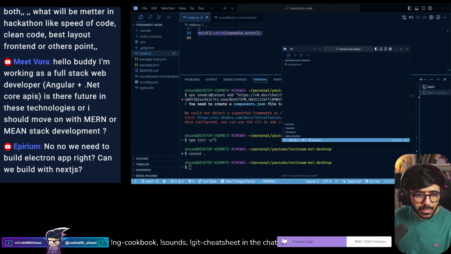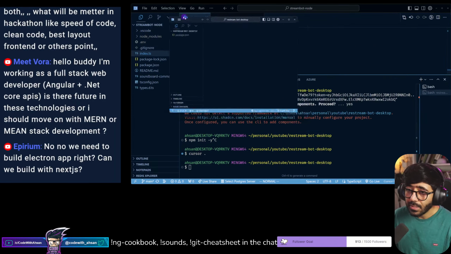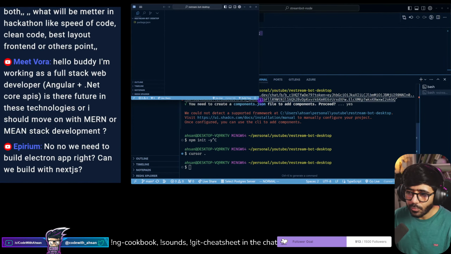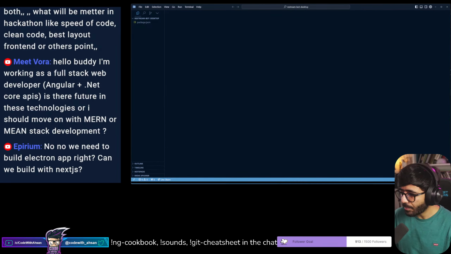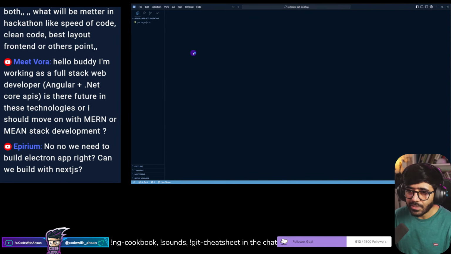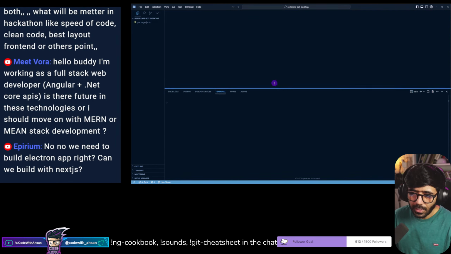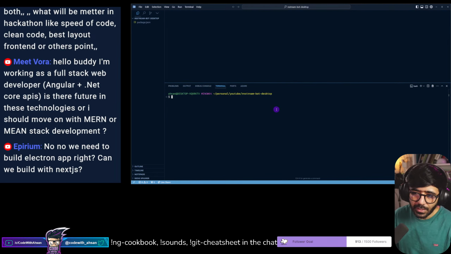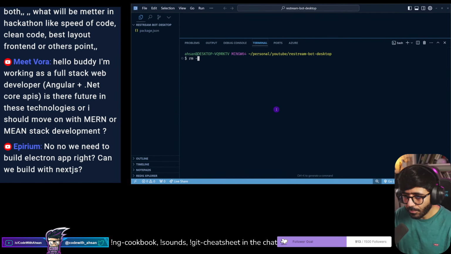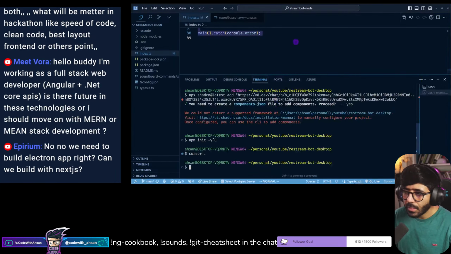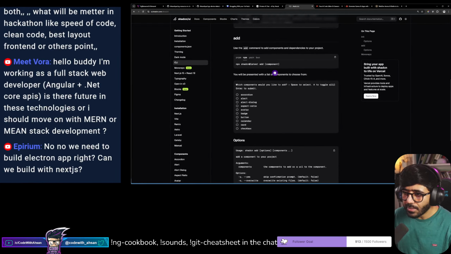No, we need to build an Electron application, right? Can we build with Next.js? That's what I'm trying to do, but I don't think we need to create an Electron application first. I'm hoping that we can just go with package.json and then go on with that, but we'll see. So what I'm going to do is actually remove the package.json file, and we are going to go and start with the basics.